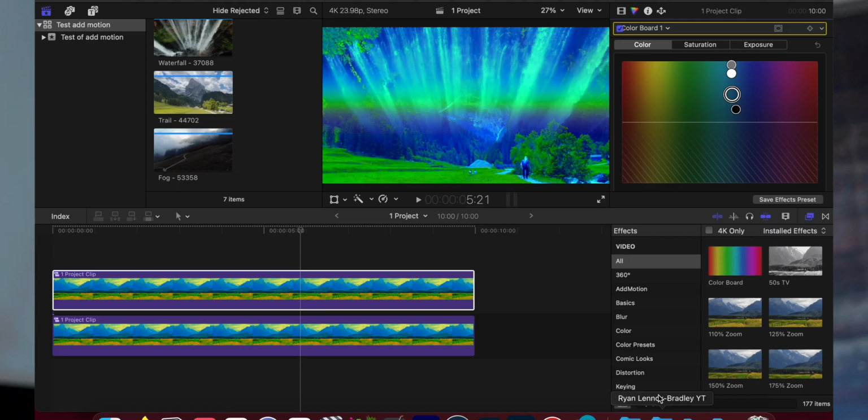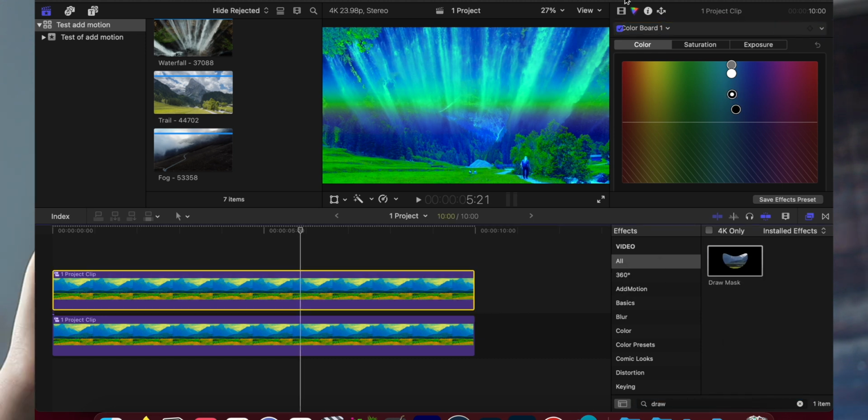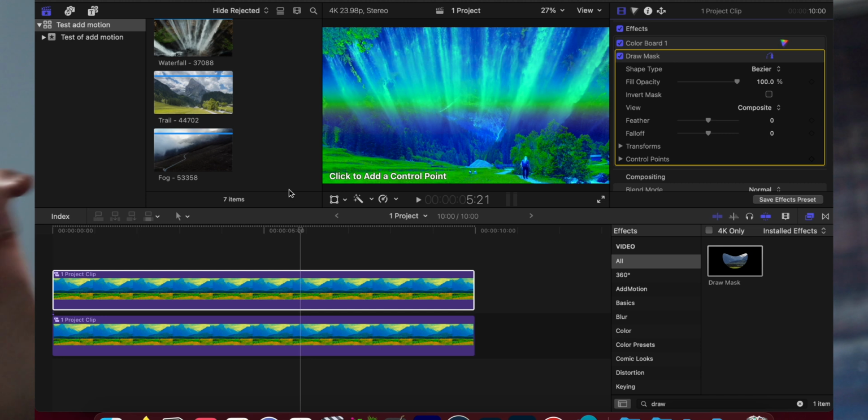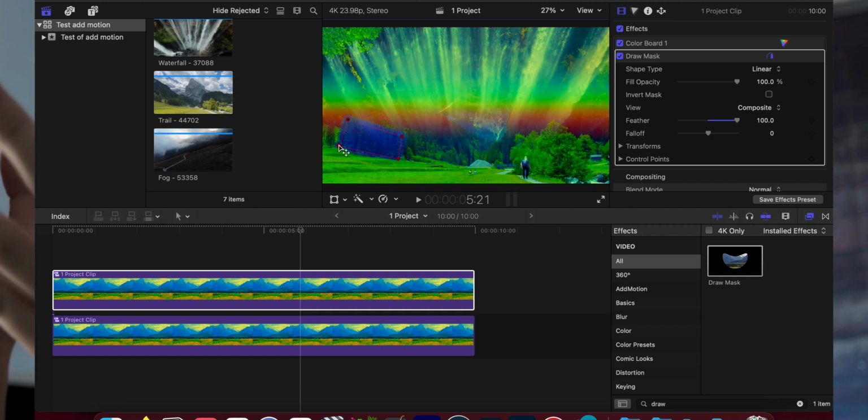And then come down here to the effects, and then search for draw mask. Apply that, then come back to your effects, then add control points. Then expand the feather and adjust. Now because Final Cut doesn't have built-in tracking, if you have a moving clip, then you're going to have to add a keyframe to the control points, then go forward and change the mask for each frame to make sure that it stays. And that's the color board method.